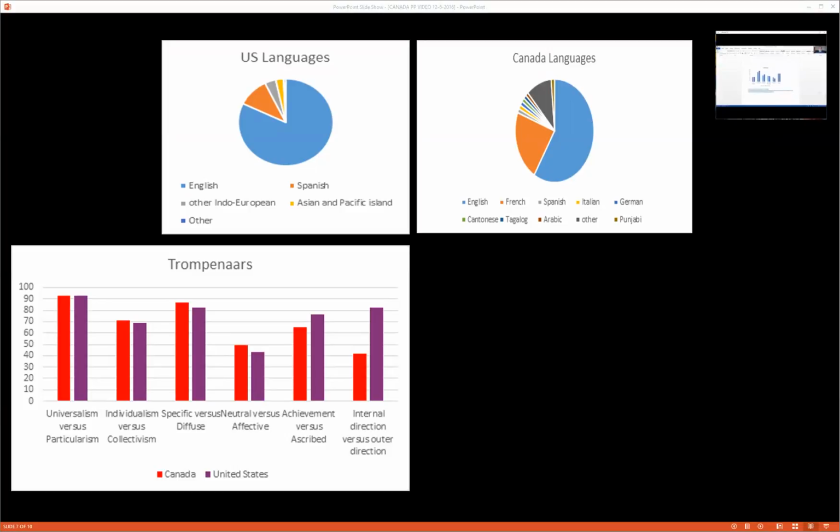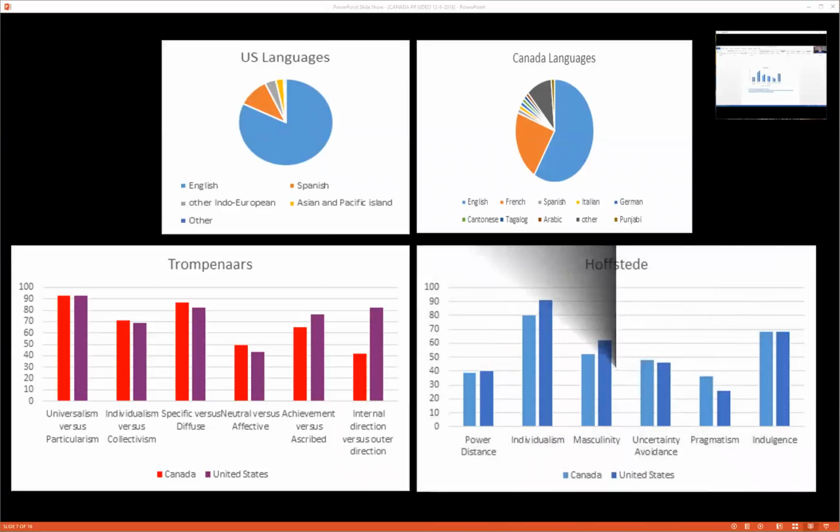Hofstede was the same thing. You find that Canada and the United States have very similar makeup. Indulgence, they were right together. Individualism, Canada is just a little bit less there, but in power distance, they're about the same. I thought that was really interesting.